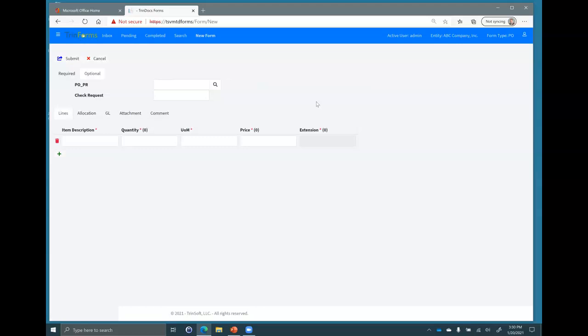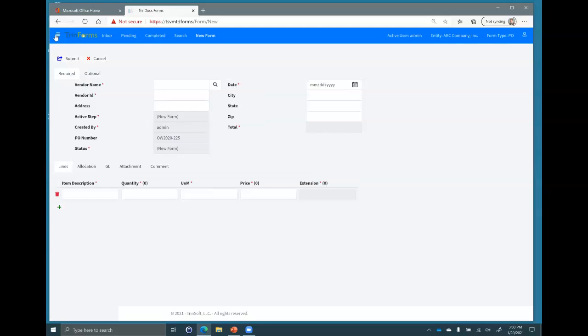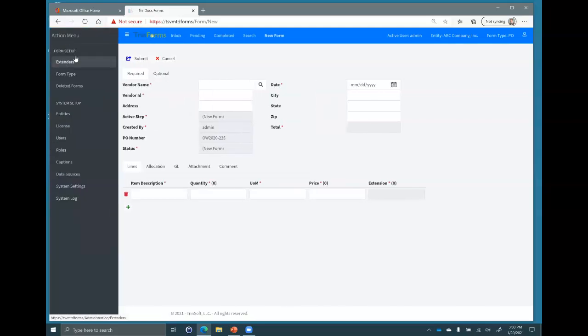The creation of the fields, the field names, even things like this lookup. That's called an extender in our system, and you define that data, where it resides, what fields are made up of it, how to map it. You even decide how to fill in the additional fields like the address of a vendor.